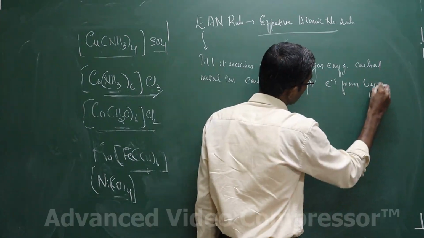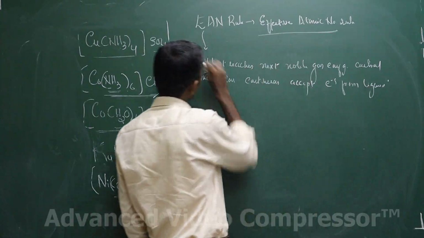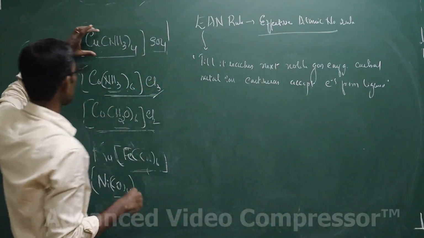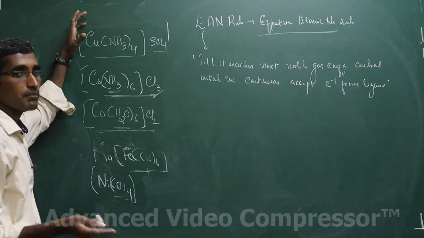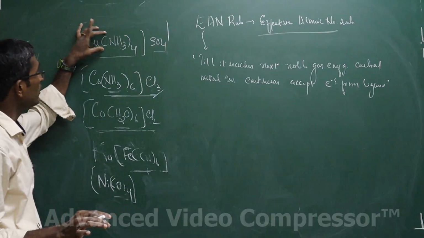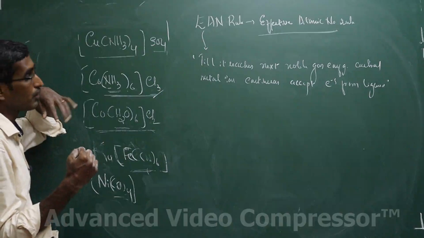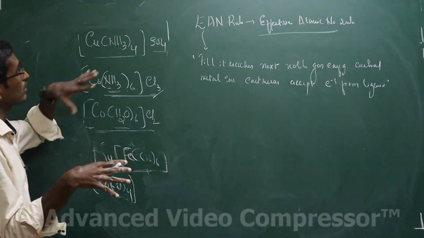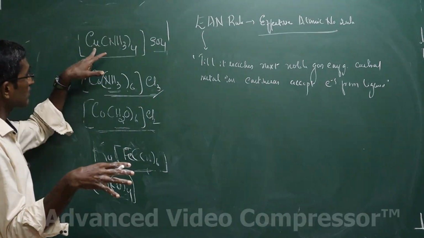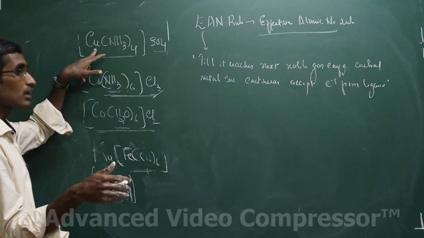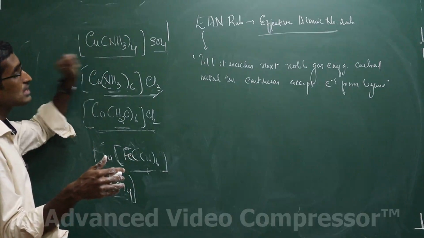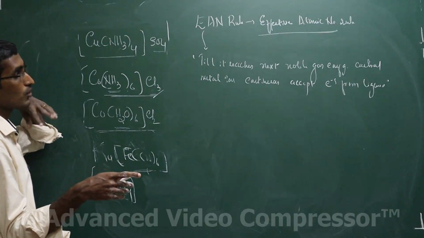So it's very simple. The ligand does donate the electron to the central metal ion, right? So what the EAN rule says is, the central metal ion will keep accepting the electron from the ligand till it reaches the next noble gas configuration.